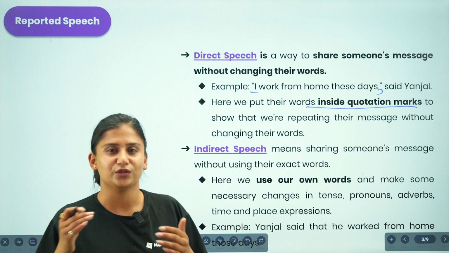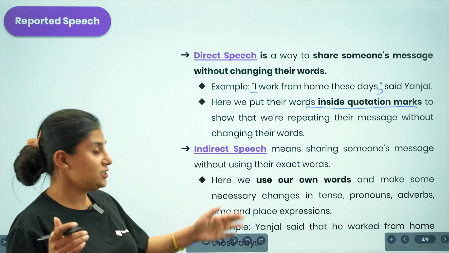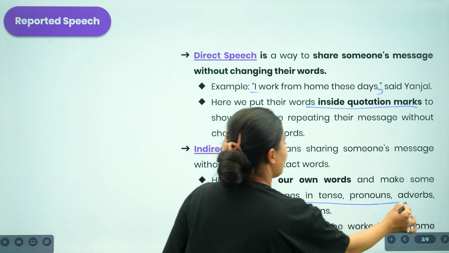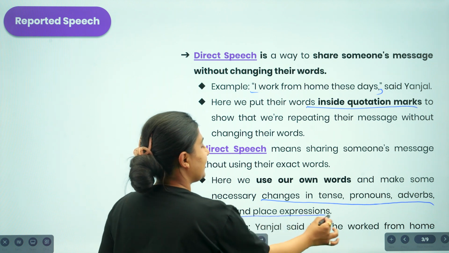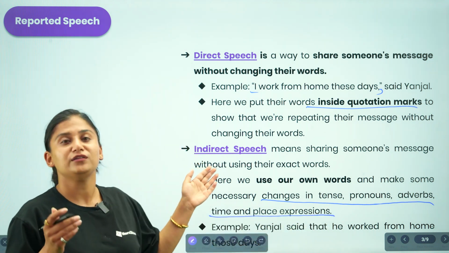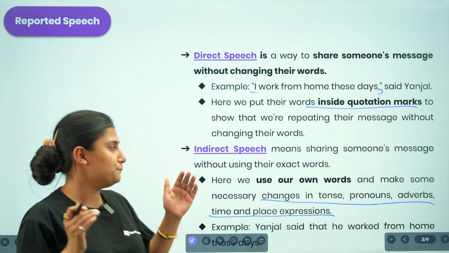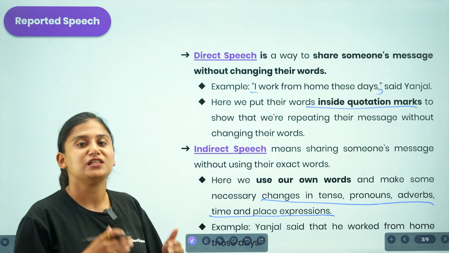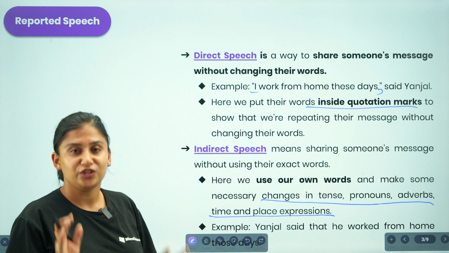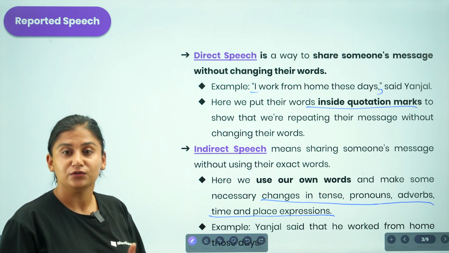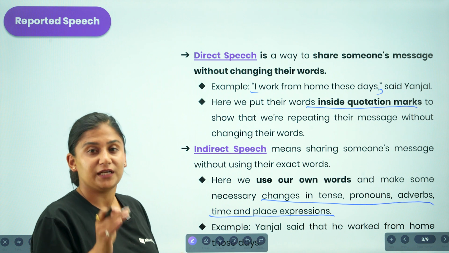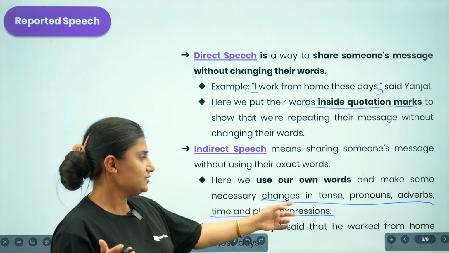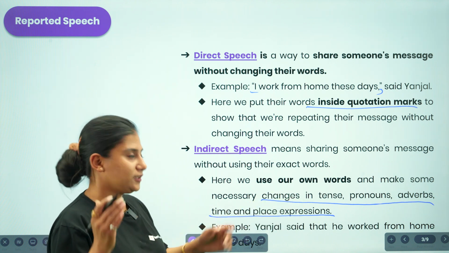change on any sorts of ideas or details, but the changes are based entirely on the tenses, pronouns, adverbs, or the time and place expressions. You share the information said by someone, but you are not presenting it in exact words. Rather, you are changing. And what sort of change are you making? You are not changing the idea or the information presented by them to you, but rather changes occur in the tenses, the pronouns, the adverbs, the time and place expressions.